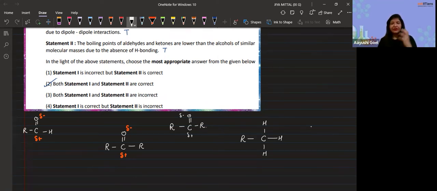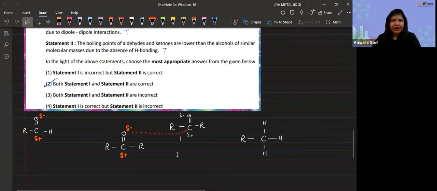Now, what happens if they have opposite charges? They attract each other. So a weak dipole-dipole interaction occurs. Due to this dipole-dipole interaction, they are slightly closer to each other, and so their boiling point is slightly higher than their respective hydrocarbons. Is it understood? Now, in the second case, they are comparing the aldehyde and ketone with the alcohol.